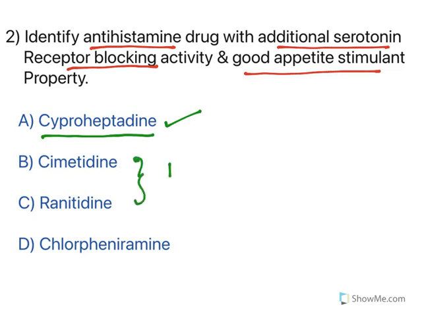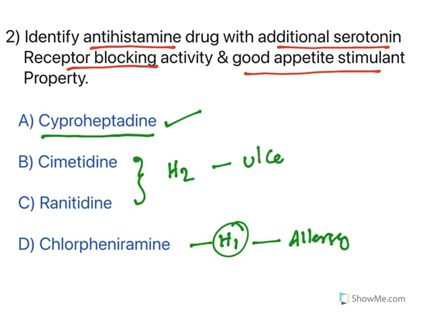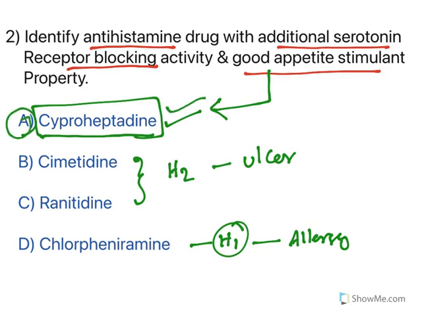Whereas cimetidine and ranitidine are H2 receptor antagonists, and chlorpheniramine is an H1 receptor antagonist. Chlorpheniramine is used to treat allergy, whereas cimetidine and ranitidine are used to treat ulcers. Whereas cyproheptadine has got both the qualities, which is used to cause appetite stimulation. So option A, cyproheptadine, is the right answer for this question. Moving to the next one.